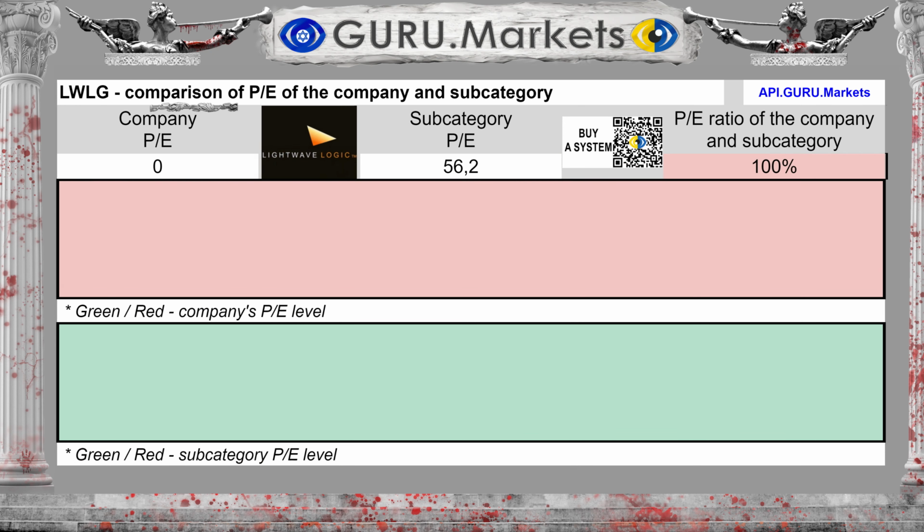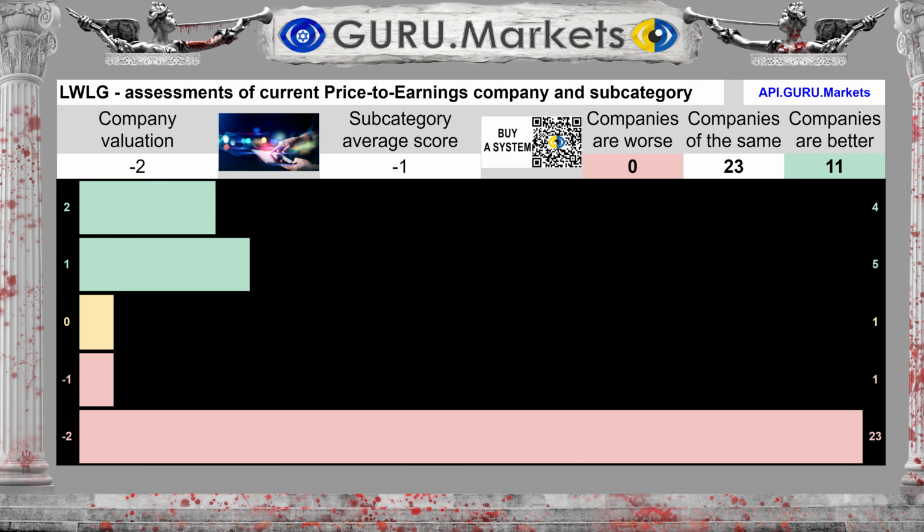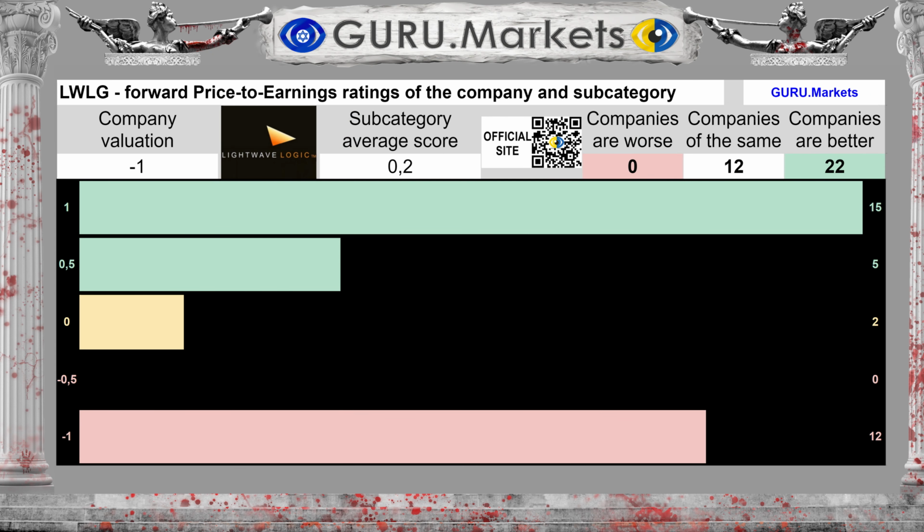The ratio of the company's market price to its profit is 0, with an average for the subcategory of 56.2, which is much worse than the average for the subcategory. Estimation of the company's market value to profit ratio in comparison with the subcategory. Very bad, -2 points. Profit for the last 12 months was -$22 million. Projected earnings for the next 12 months are unknown, which is extremely negative for the company's prospects. Assessment of projected future profit indicators in comparison with companies in the subcategory.